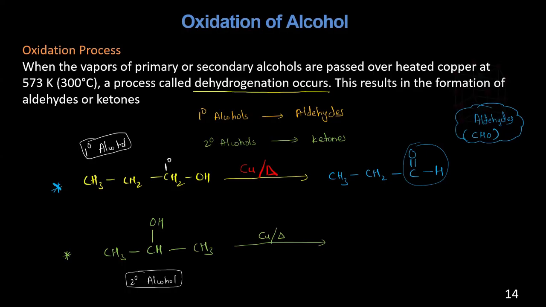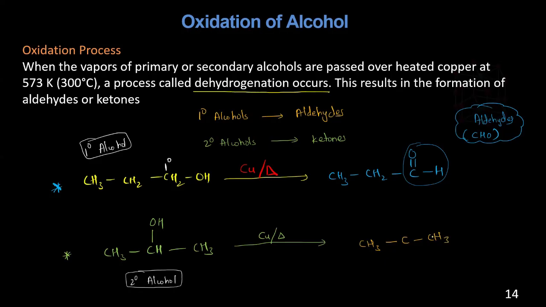Tell me the structure of the ketone. CH3, CH3, C, oxygen.